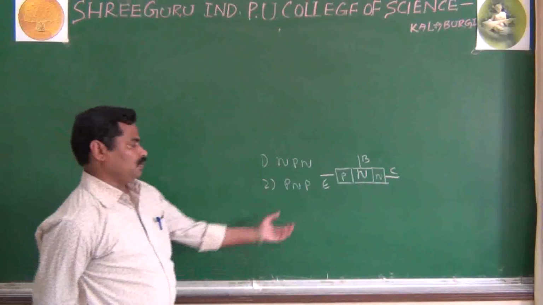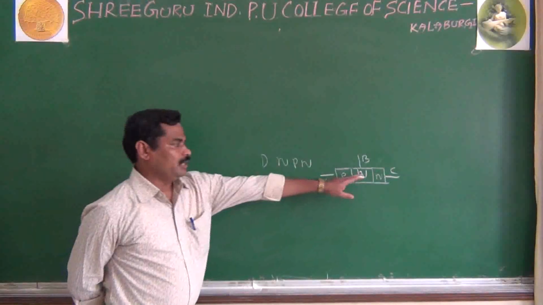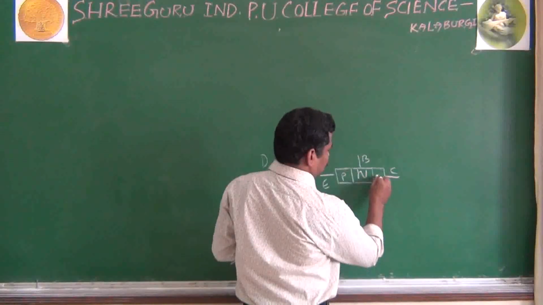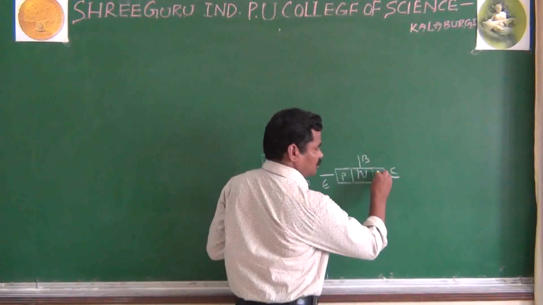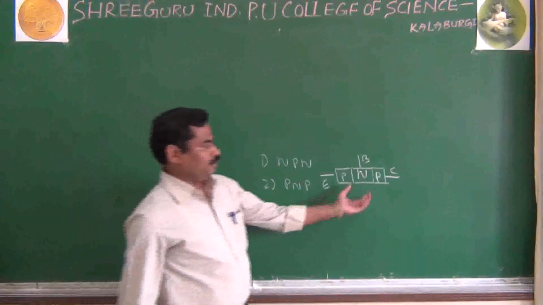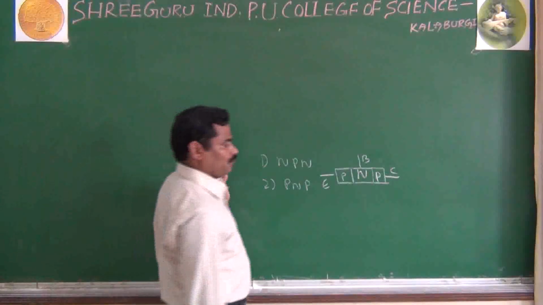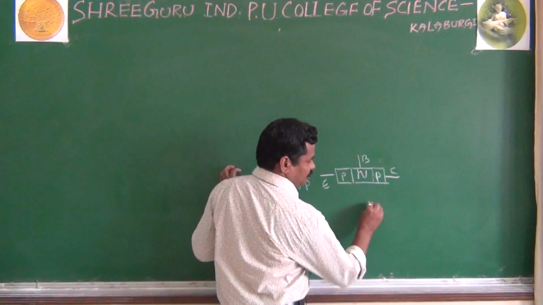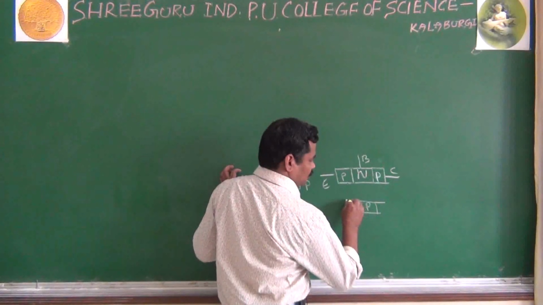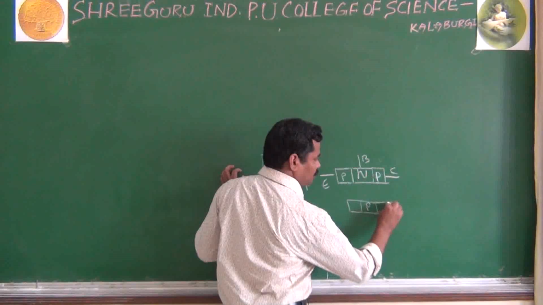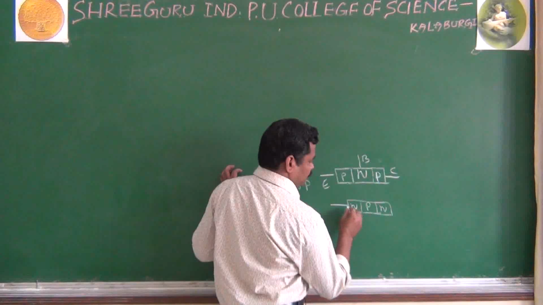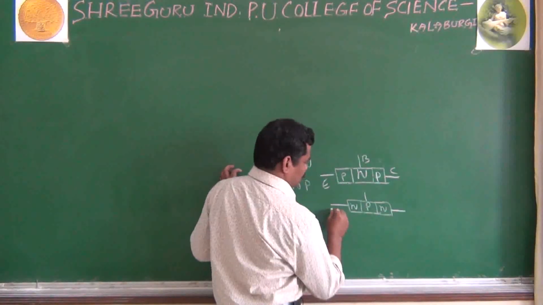What is the construction of a PNP transistor? An N-type semiconductor sandwiched between two P-type semiconductors. That is your PNP transistor. In the same way, a P-type semiconductor sandwiched between two N-type semiconductors is your NPN transistor. Here also, the same emitter, base and collector.